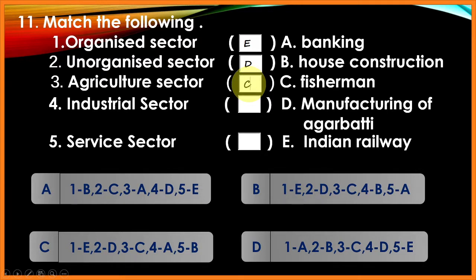It is C. Industrial sector: house construction comes under industrial sector. Service sector: banking comes under service sector. So the answer is 1E, 2D, 3C, 4B, 5A. So the right answer is B.